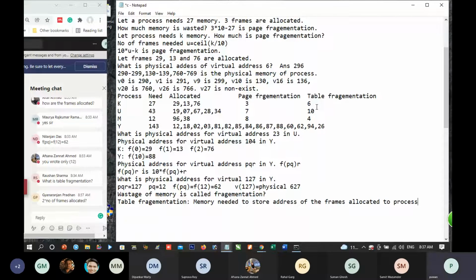That is correct. It is 2 into, but in general it need not be 2. It could be something more also. But here it is 2 into the number of the frames allotted. Any doubt?